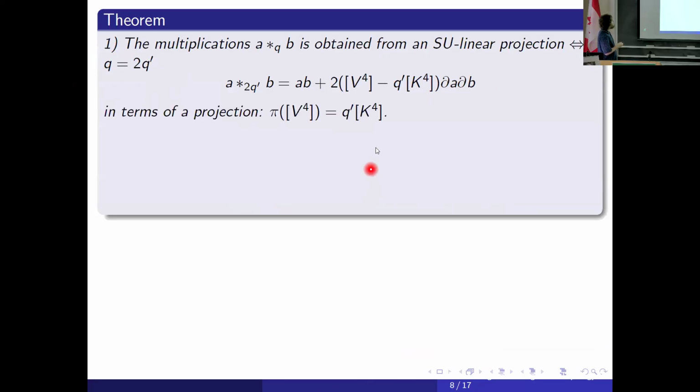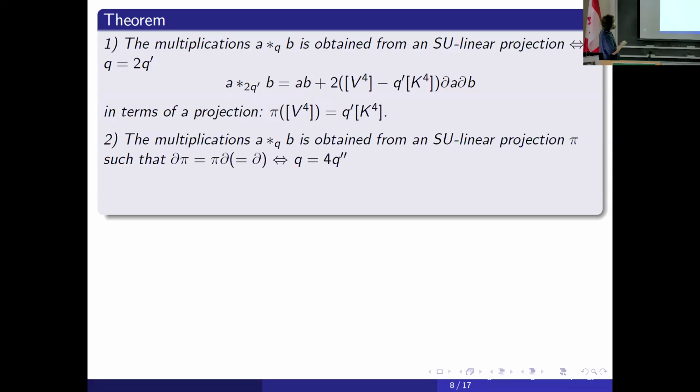In terms of projection, this parameter q prime is just the image of this class V. And also we can describe multiplications which come from projections which commute with D. Commuting with D is equivalent to saying that pi D is D, because for any linear projection, pi D is D, and if it's equal to D pi, that's the commuting relation. And this is a quarter of all multiplications.